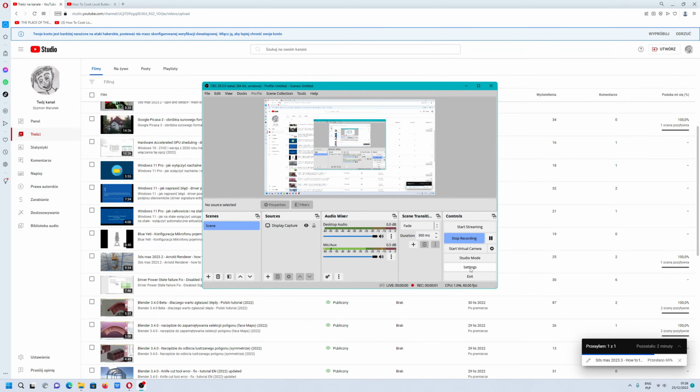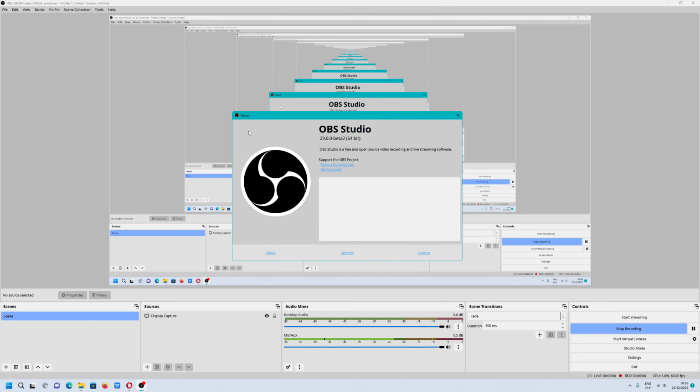Hello people, today I wanted to explain to you what settings in OBS Studio I applied because I'm using a Yeti microphone and my gain is almost in the middle and I'm using one of the patterns on the right side. Not first one, not second, not third, but fourth pattern.